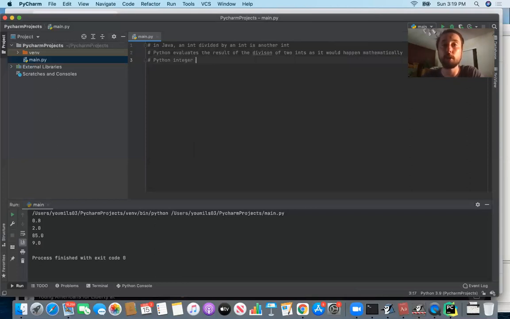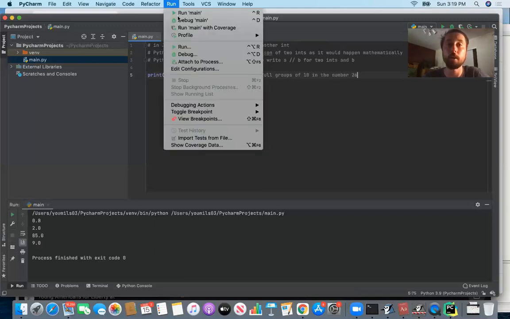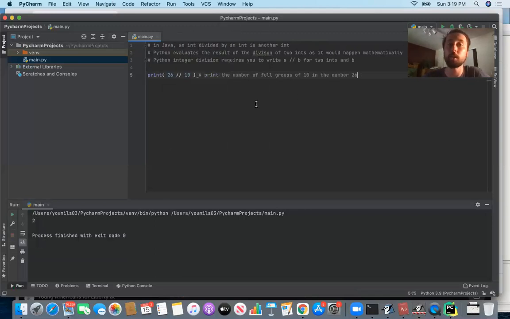Python integer division requires you to write a // b for two ints, a and b. If you just want the number of full groups of b in the number a, you use 2 slashes. For example, 26 // 10 would print the number of full groups of 10 in the number 26. If you run it, you see 2, because 10 goes into 26 a total of 2 full times.